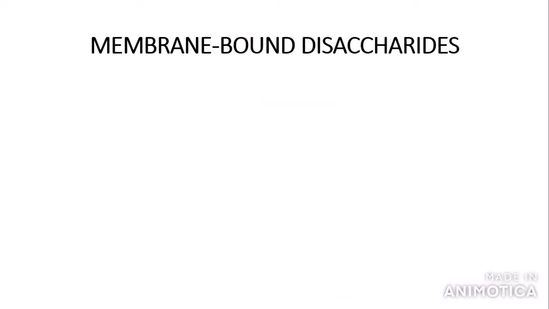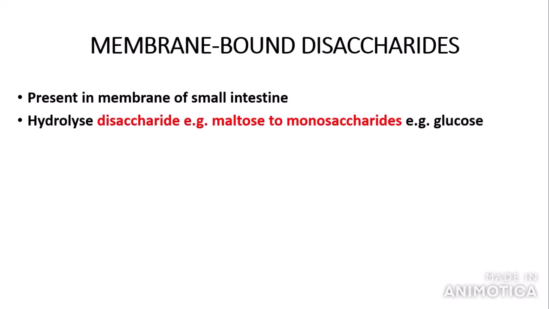This leads me on to explain the role of membrane-bound disaccharidases. Membrane-bound disaccharidases, as the name suggests, are present in the membrane of the small intestine or the ileum. Their job is to hydrolyze disaccharides, for example, maltose or lactose or sucrose, to monosaccharides, for example, glucose.